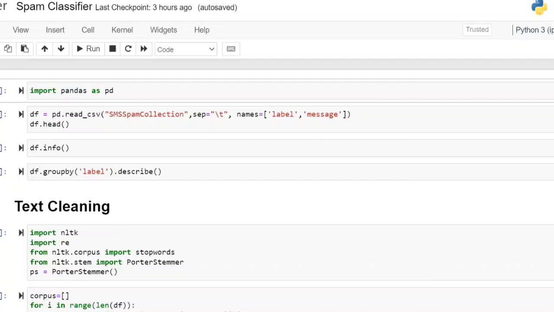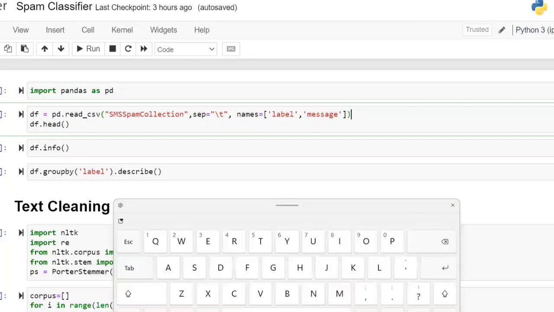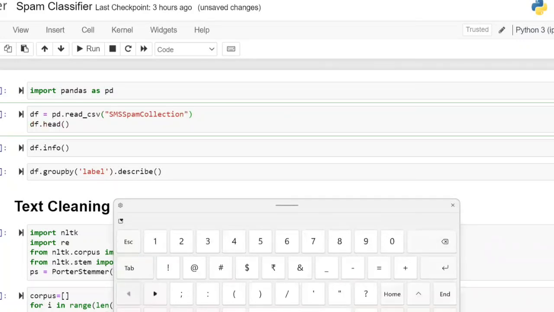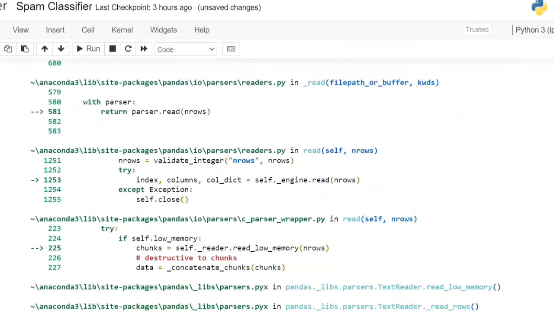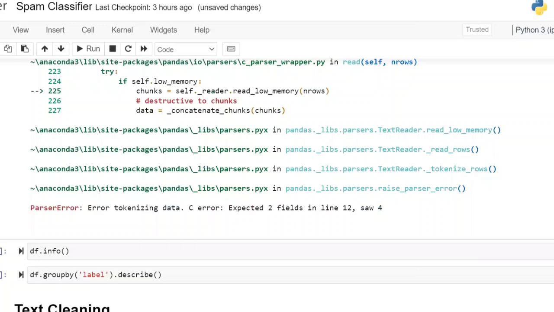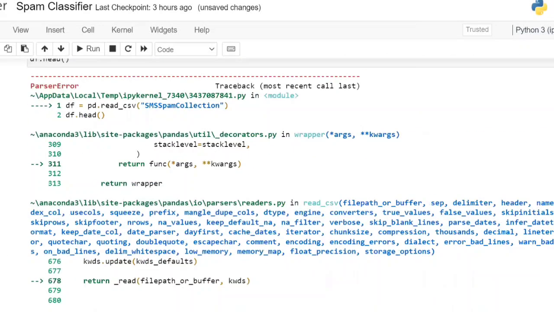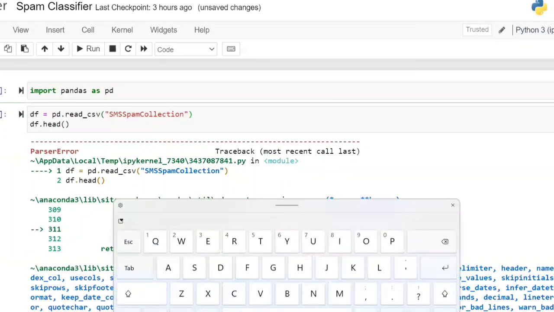Is that clear? And I'm going to give the data frame names. If I don't give the names, let us see. Let us remove all these things. If you remove this and observe, you'll understand the difference. So let us give it like this and execute. Now it is going to throw an error, unexpected values. So what I'm going to give here with respect to tab.